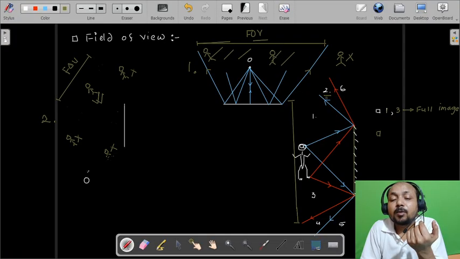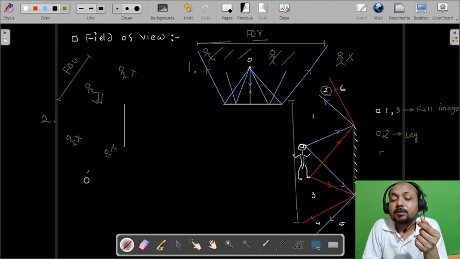So he will not be able to see the head of the person, he will be only able to see the leg of the person, because he is out of the range of that reflected ray which is coming from the head. So 2 will see only a partial image, that is only the leg.